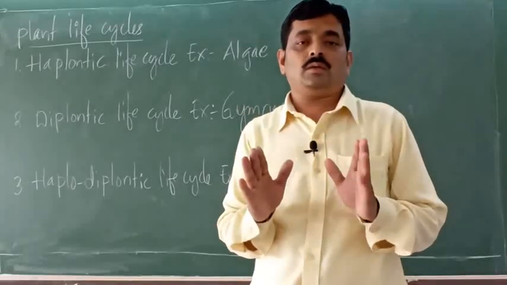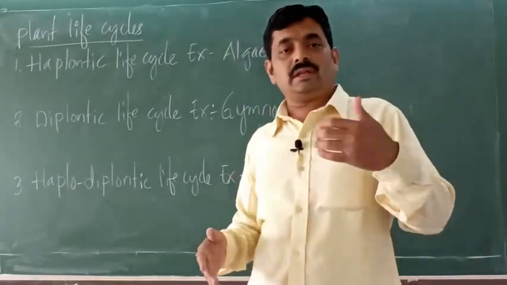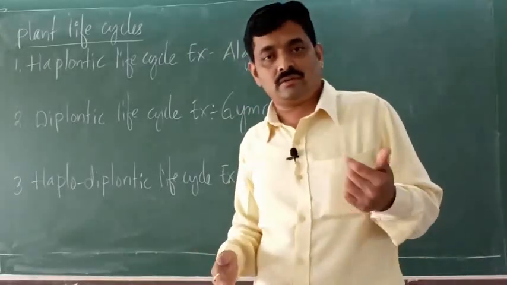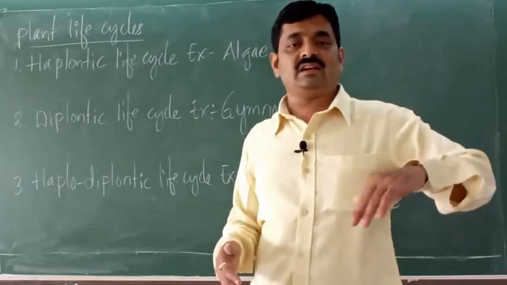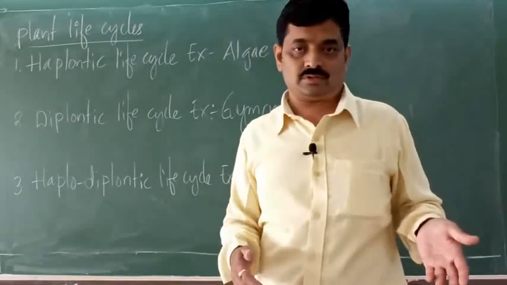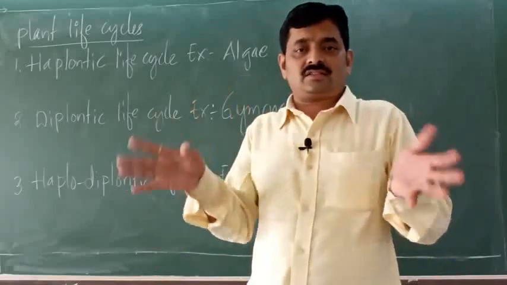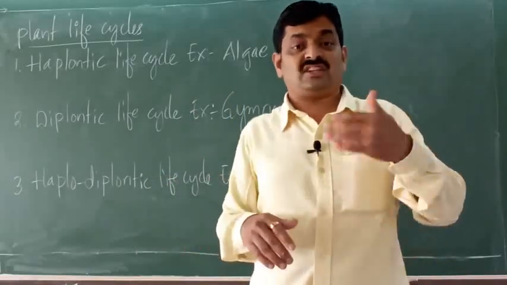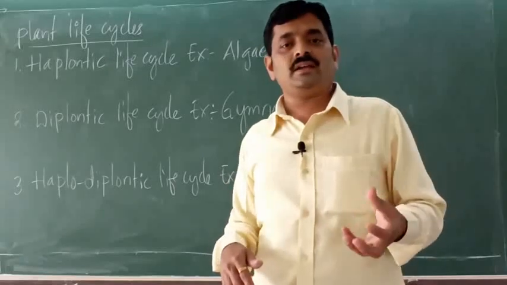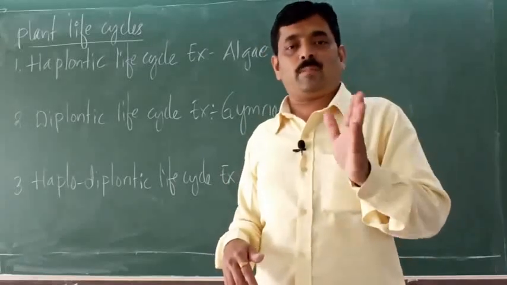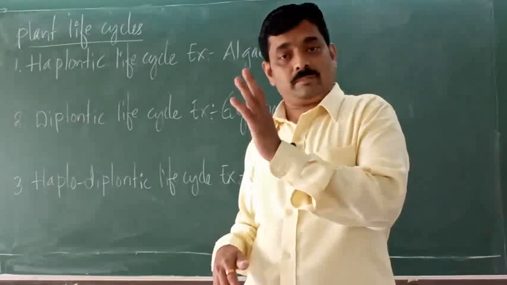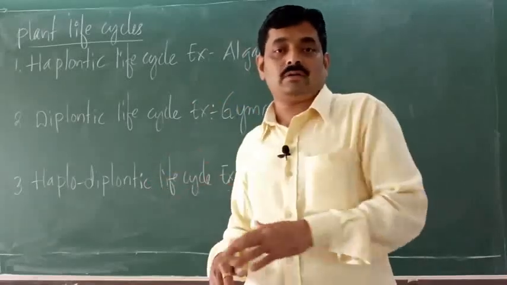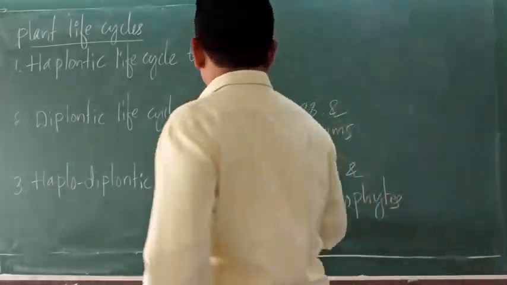Now you know the meaning of haploid and diploid. Haploid is one set of chromosomes. Diploid indicates two sets of chromosomes. Similarly, triploid, three sets of chromosomes. Got it? So all this is called ploidy, that is set or sets of chromosomes. Ploidy is classified as haploid, diploid, triploid, tetraploid, pentaploid and so on.